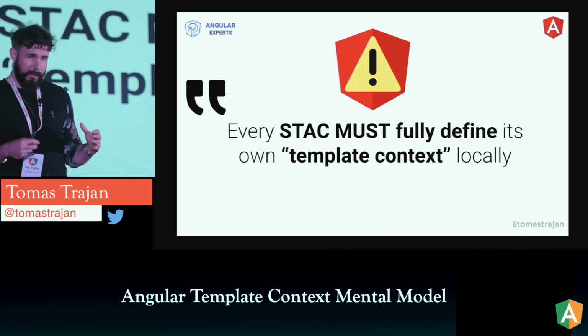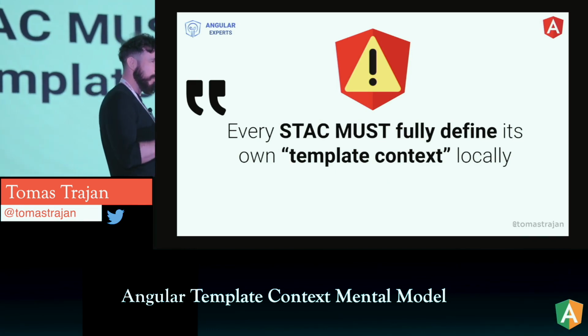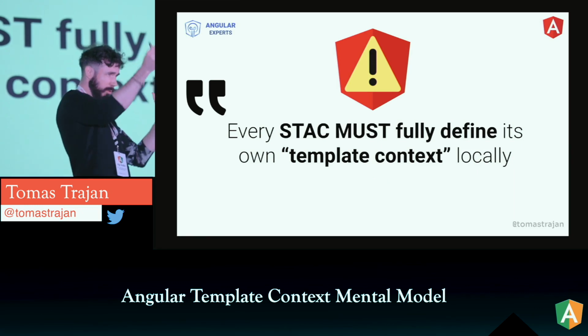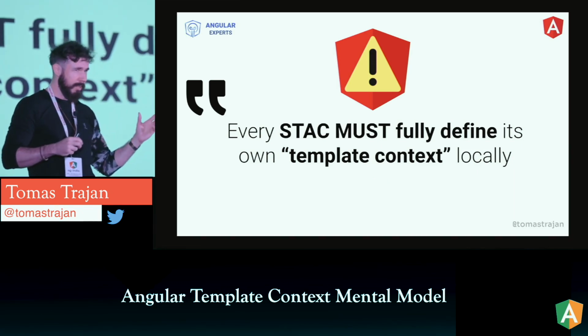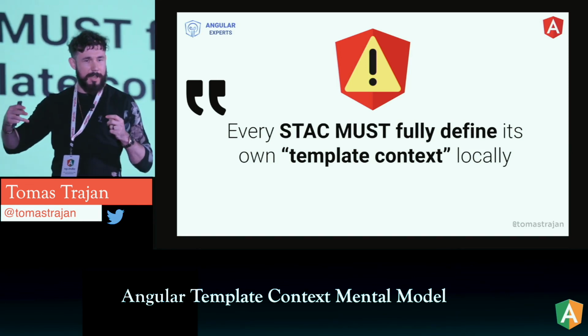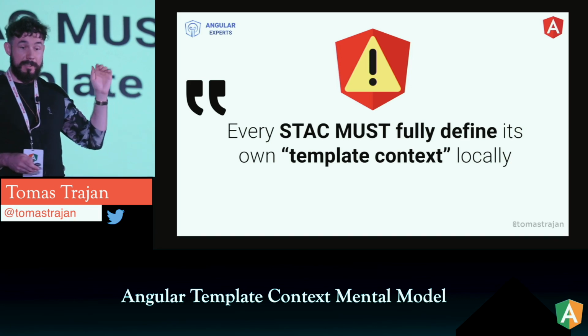First of all, every standalone component must fully define its own template context locally. With a module, one module can have multiple components attached to it in the declarations, so it can define the context for multiple components. With standalone, every single component has to do it for itself.